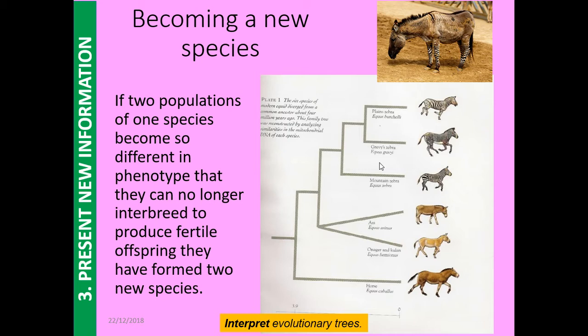And if we look at the two zebras at the top, they are the most closely related because their branches are the shortest, so they have become separate species in the most recent time. And just at the bottom there's actually a timeline on it, so you can say that towards the right of the picture is present day, and towards the left of the picture is a long time ago when they were all part of that common ancestor.